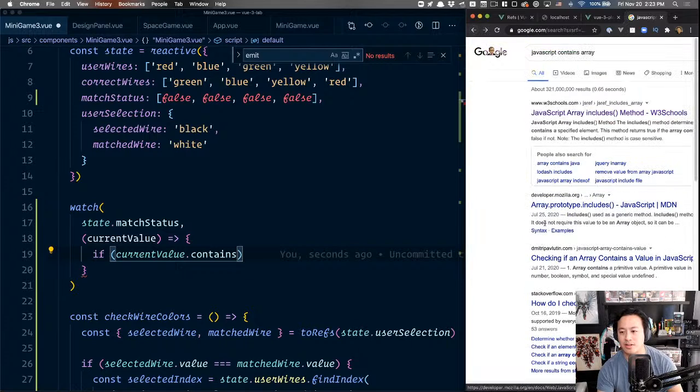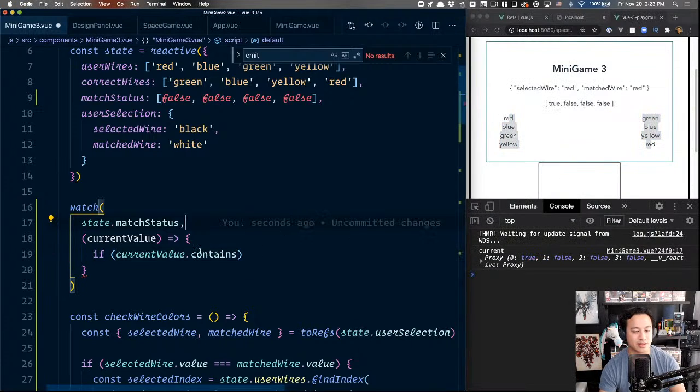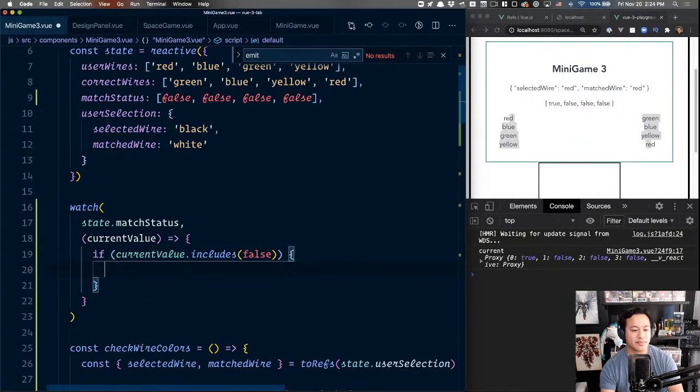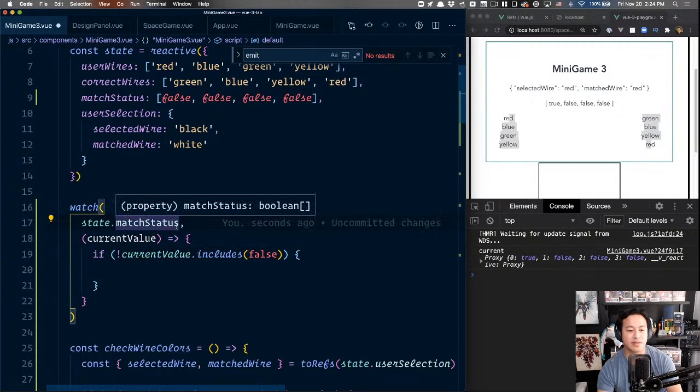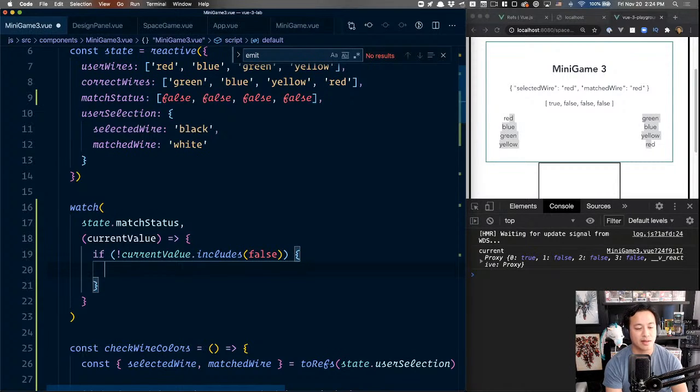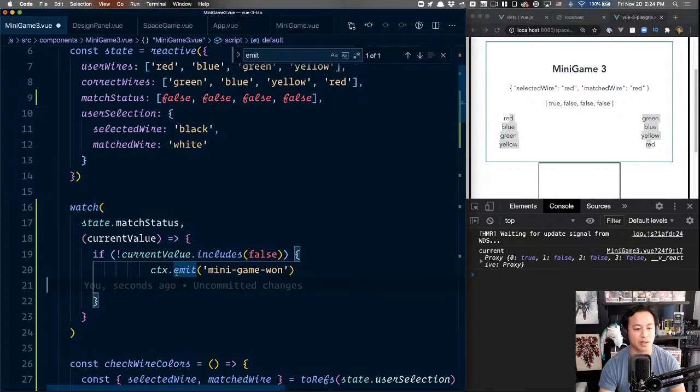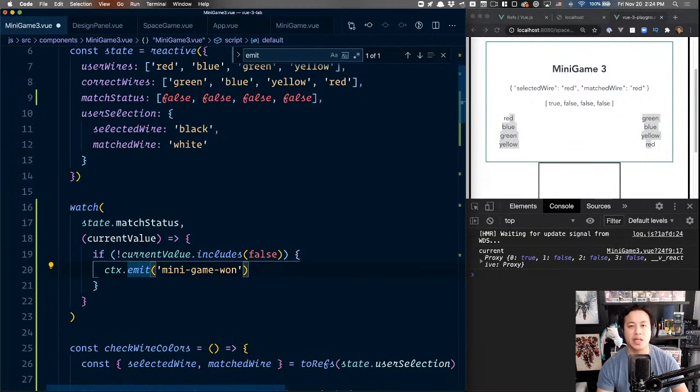Okay, wonderful. Because what I want to do is say if it includes a value of false anywhere. So if any of these have not been matched up correctly, then don't do anything. So really what I want to say is, if it does not include a false, meaning if all of it is true, then we're going to emit the win functionality. So this is what I copied over from game 2. And this is the event that all our mini games are going to emit, which is that the mini game was won.